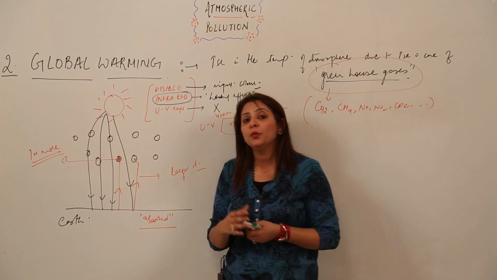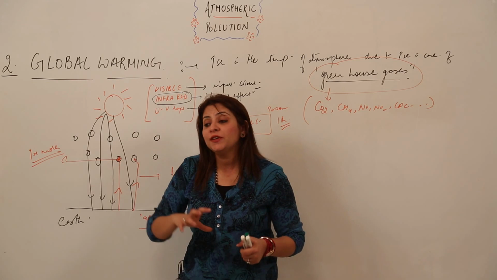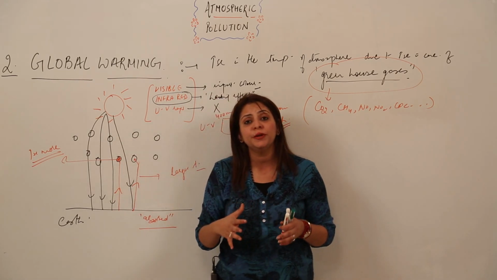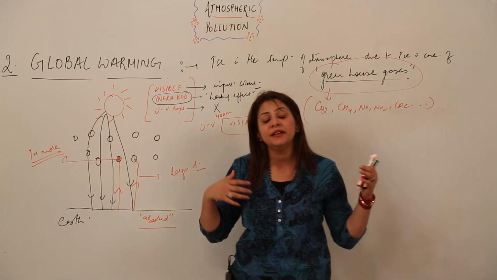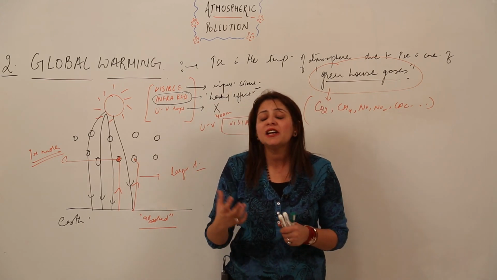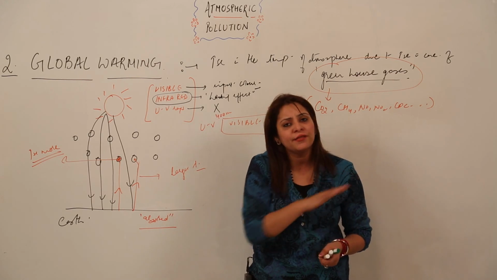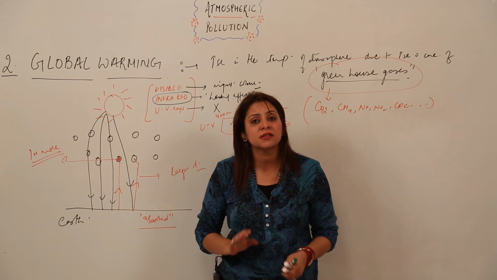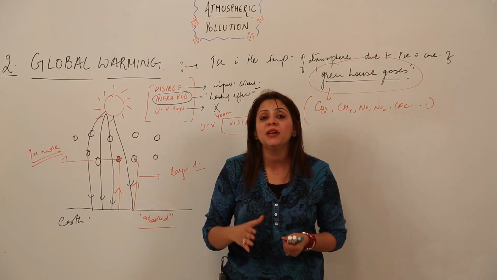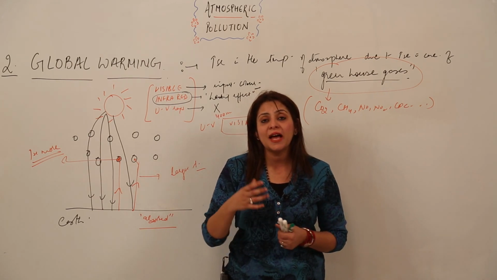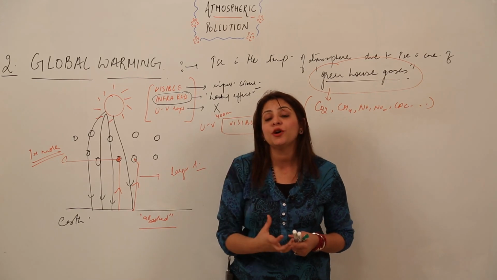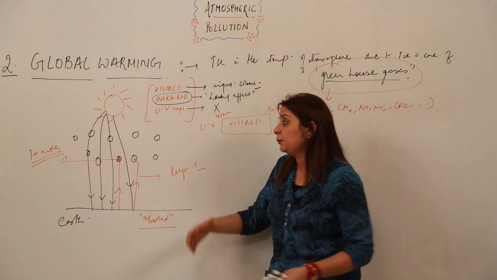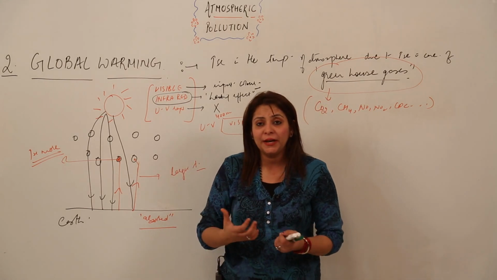And if global warming increases so much, it will disturb the ecosystem. That means in winters the day is going to be much longer and the night much shorter. In any way it will affect everything. It will affect the ecosystem in a great manner, and everything will get disturbed. So global warming is the main cause of atmospheric pollution, right?